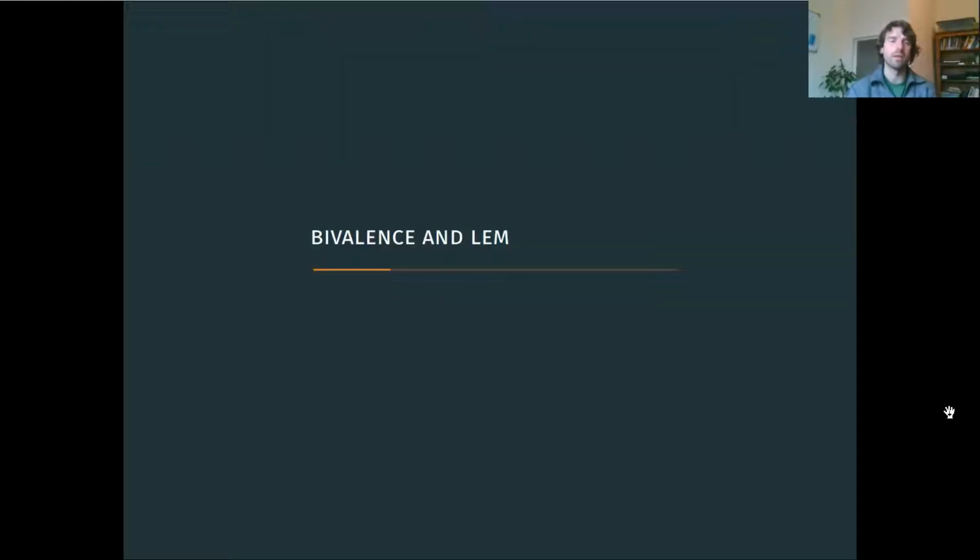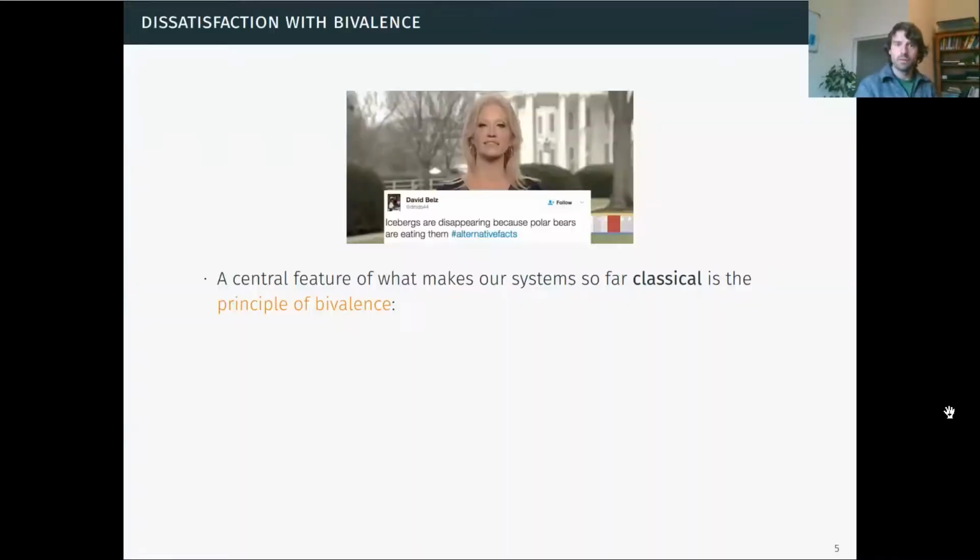Okay, hi again, everyone. It's time for us to start thinking about bivalence and the law of excluded middle in particular. There's a central feature in our systems that we've worked with so far that makes them classical, makes them examples of what we call classical logic, and that's the principle of bivalence.